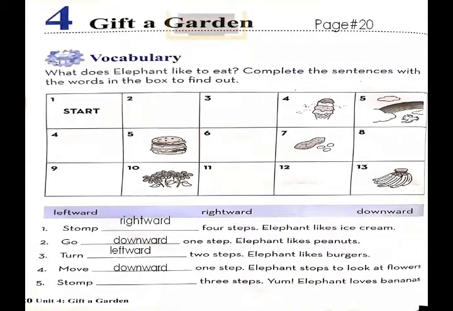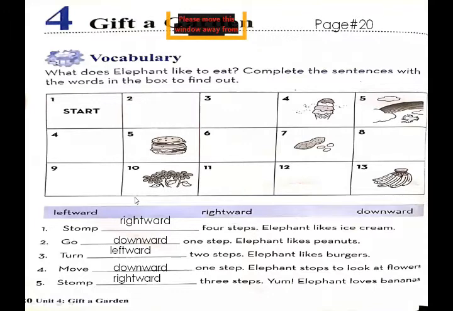Okay, blank number 5, stomp dash 3 steps. Now you have to stomp or jump 3 steps. Yum, elephants love banana. Means you have to jump 3 steps. 1, 2, 3. In which direction do we move? In the rightward direction. From flowers we move rightward, so we reach the bananas. So elephant likes to eat banana.